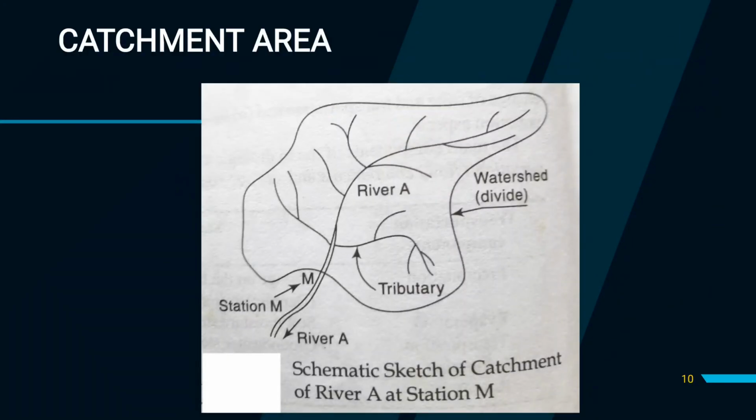So here you can see this is our catchment area, this is the watershed, divide or ridge, this is our main river, and these are all tributaries, which help us to drain water from this catchment into the main river. And then here this is our station, where we are collecting water from this catchment. This is a schematic sketch of a catchment area.